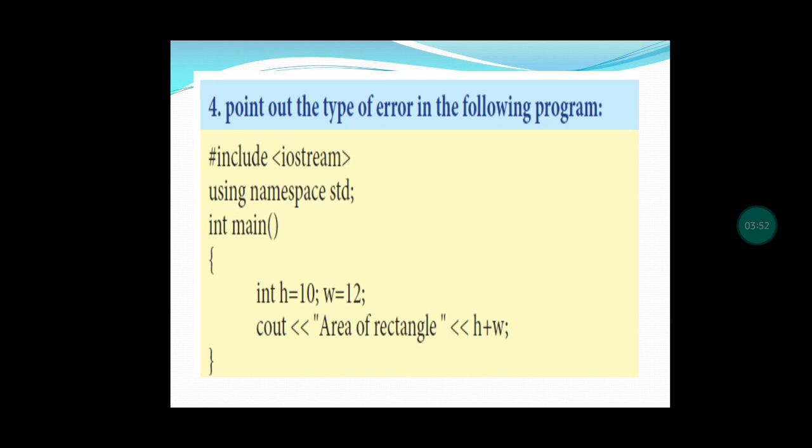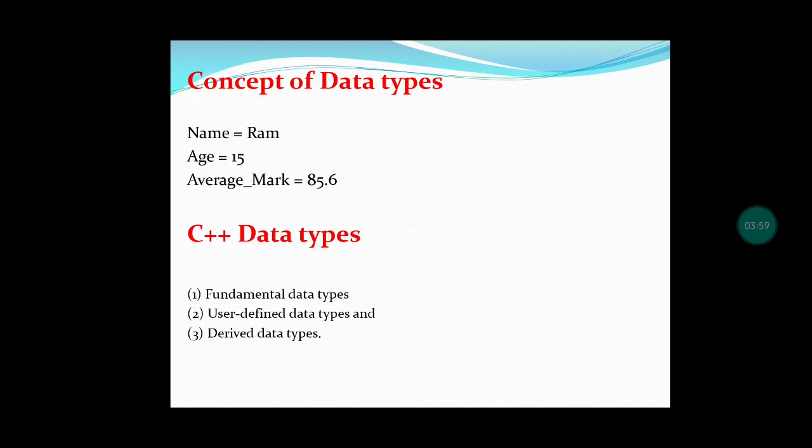It is also a syntax error in this program. Next, we will go for the data type. This is also the ninth chapter, the second part of the ninth chapter in your book. Data type. First, let us see the concept of data type. Here, one example has been given. Name equal to Ram, age equal to 15, average mark equal to 85.6. Name equal to Ram, that is, name means it accepts only alphabets. In name, only alphabets are there. So, it is a character data type.